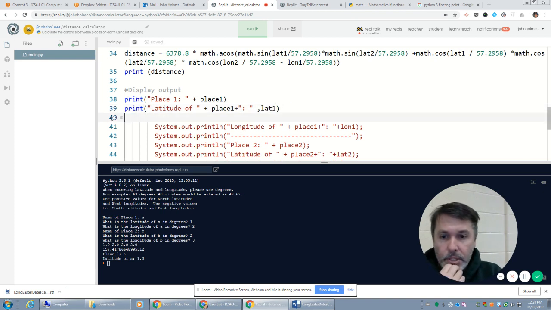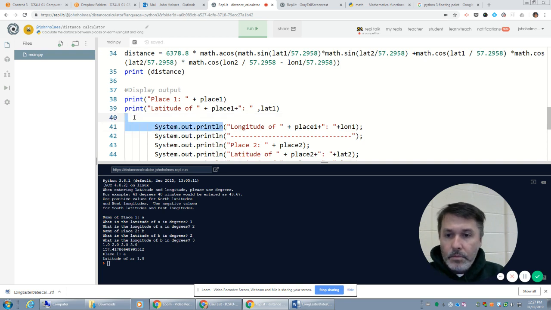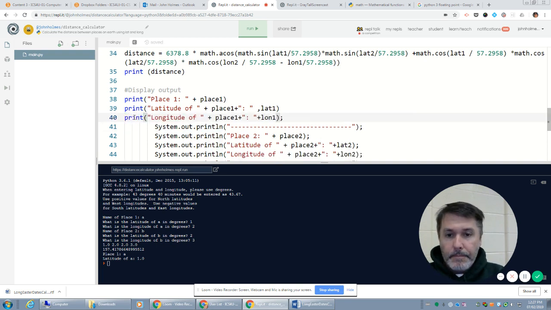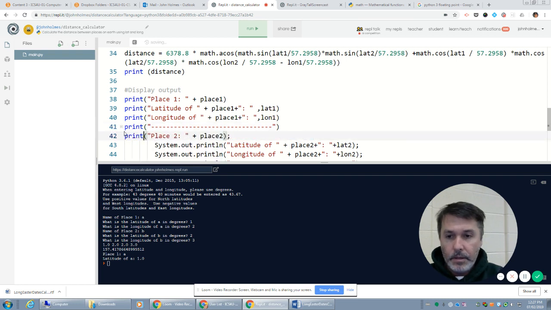All right, now we're just going to continue our print statements, and we'll be done. Comma. No semicolons. Place 2 is a string, that will work. Has to be a comma because it's not a string, that's a float.